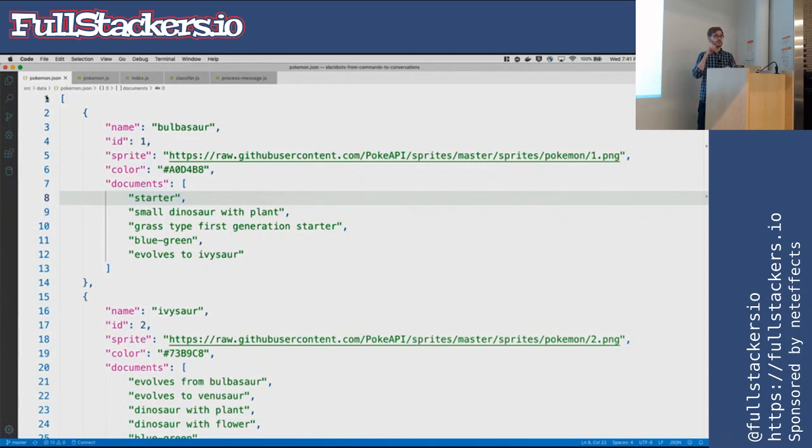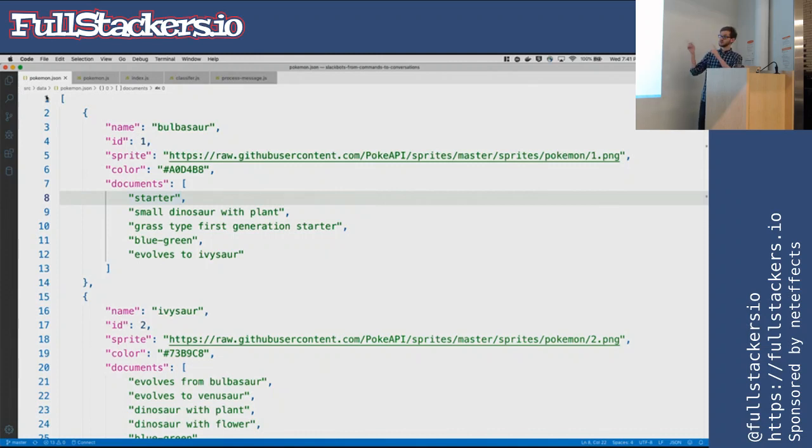So basically, I hit the Poke API, which is a public API where you can get Pokemon data from, and you can just iterate over it. I did about 50 Pokemon-ish. I might have taken some out for this demo, but I got the name of the Pokemon, its ID, and the latest sprite. So every time there's a new game or generation, there's more sprites, so I just grabbed the latest one so you can show a picture of the Pokemon. I grabbed the Pokemon's primary color just so I can be fancy in Slack. And then got a list of documents. That's the important part here, that list of documents.